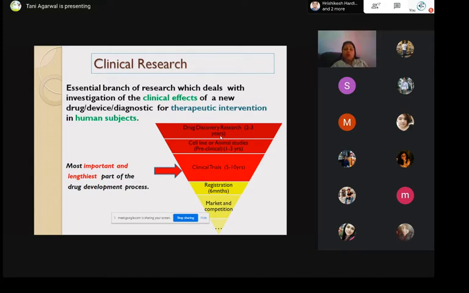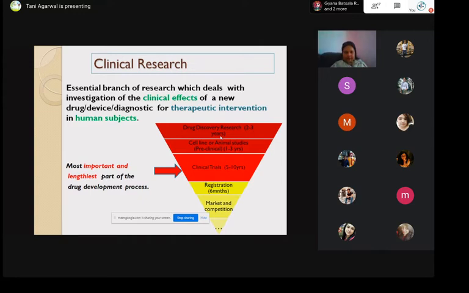As you can see in this graphic, I have shown a top-down approach towards a rough estimate of the timeline of the drug development process. Beginning from the drug discovery research, which is usually 2 to 3 years, and then cell line or animal studies, which is another 1, 2 or 3 years maximum. Then comes the longest and most cumbersome part, the clinical trials or clinical research phase, which usually takes 5 to 10 years if you are going through all the phases. Well, there can be exceptions. We can talk about those in the further slides.